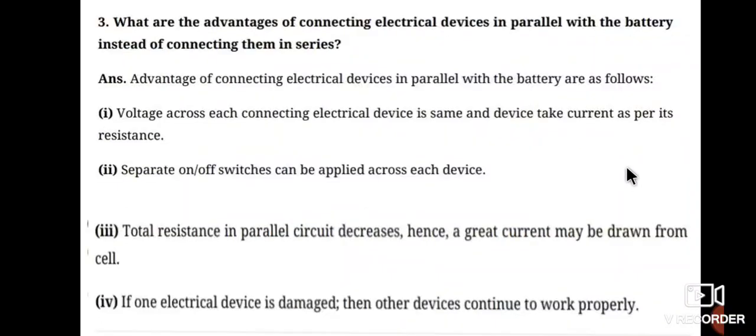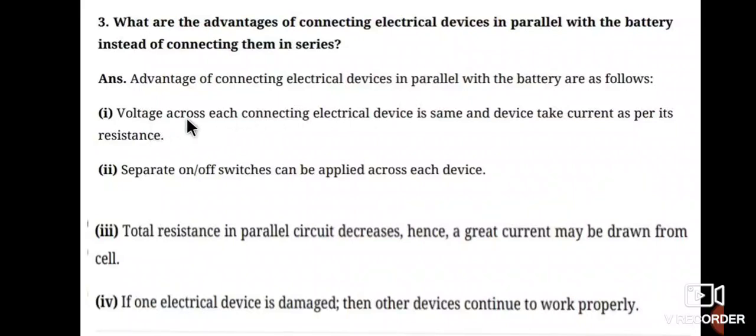And the next question is, what are the advantages of connecting electrical devices in parallel with the battery instead of connecting them in series? In the classes, I already told about the combination of resistors. There are two types of circuits, resistors in series and resistors in parallel. Therefore, what are the advantages of connecting electrical devices in parallel with a battery instead of connecting them in series? Advantages of connecting electrical devices in parallel with a battery are as follows.